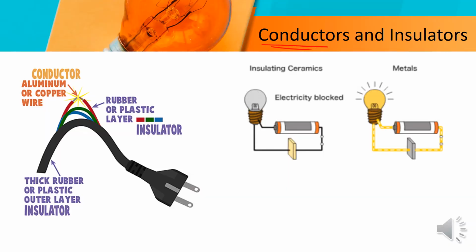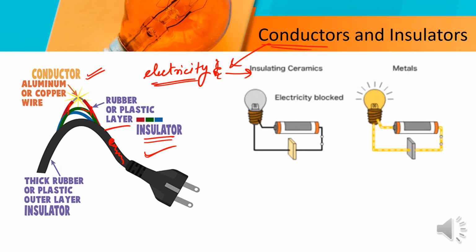So conductors and insulators. Conductors are the substances through which electricity can flow. In the picture of the plug here, you can see the plastic layer, and there is another plastic layer on the aluminum wire. In the copper wire, the plastic or rubber layer is known as the insulator.